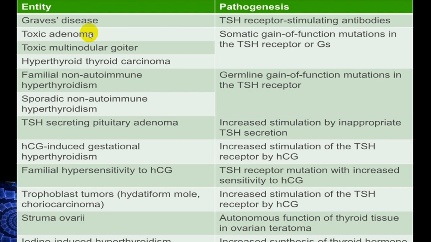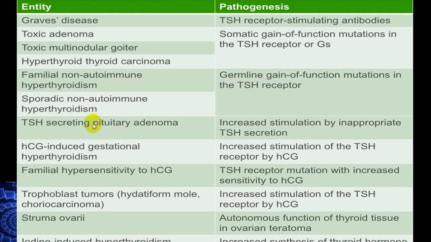In toxic adenoma, it is because of somatic gain of function mutation of TSH receptors. That is, in adenoma, multinodular goiter, and thyroid carcinoma, the TSH receptor mutation has taken place. In familial non-autoimmune thyroiditis, it is because of, again, mutation of the TSH receptor.